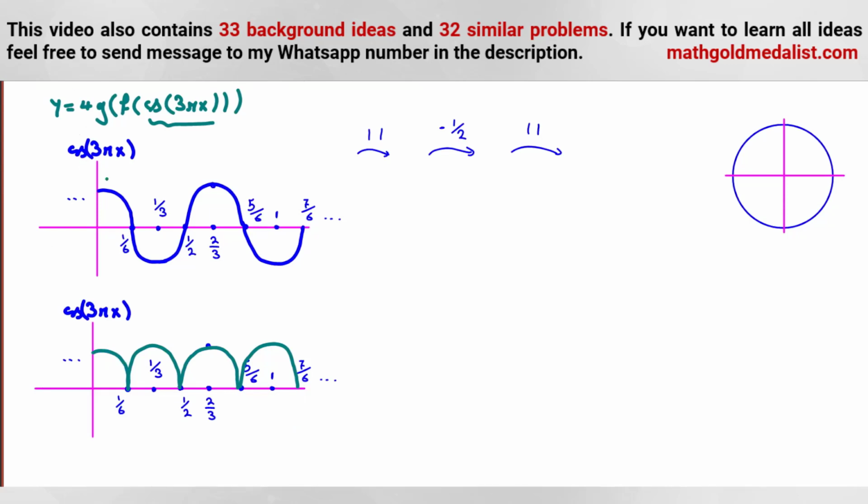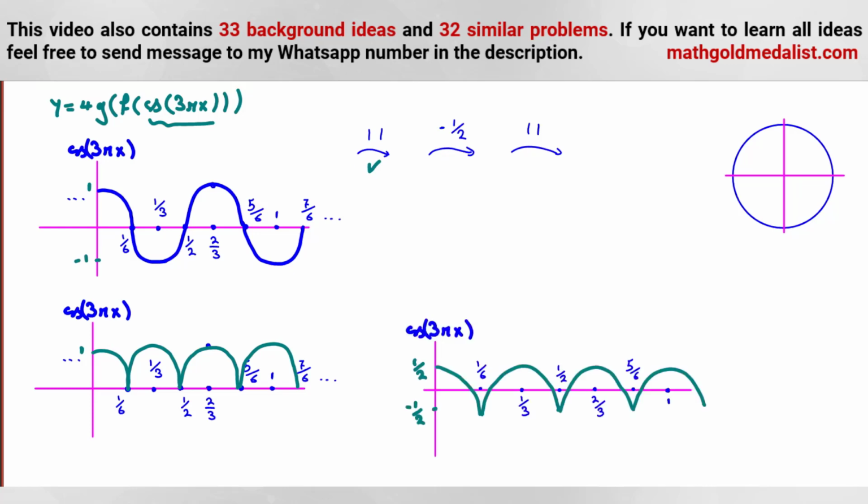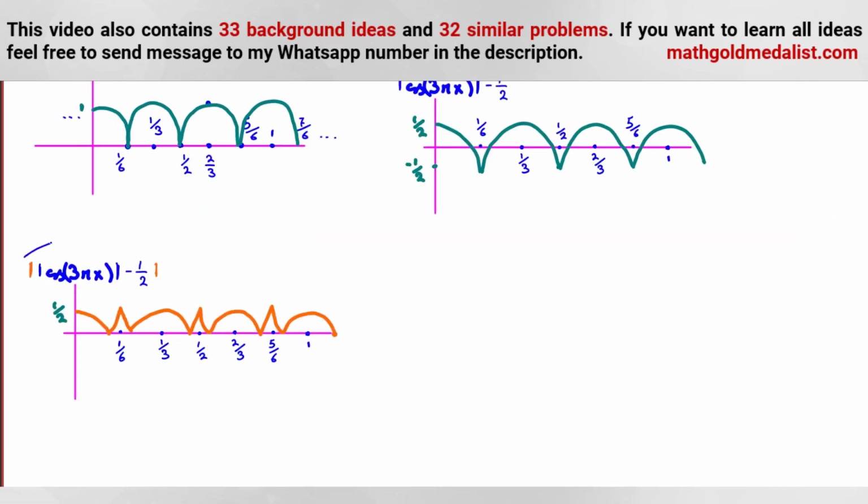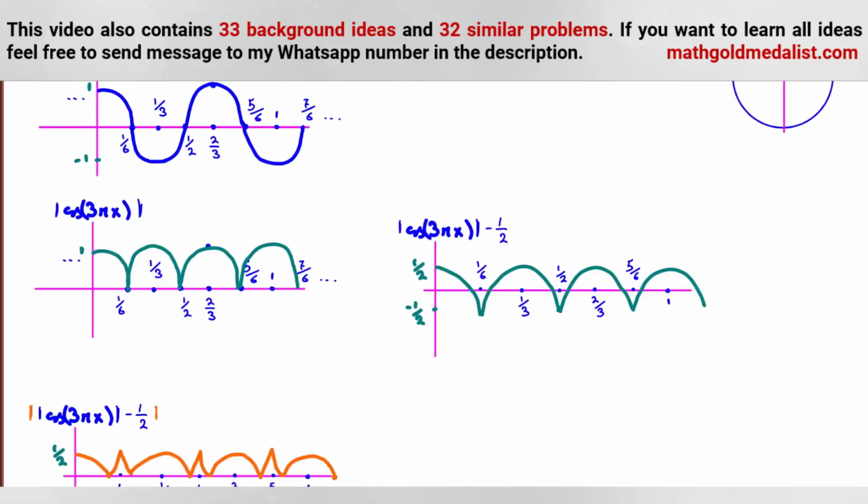And here it is 1 and it is negative 1, so it is 1. So this part, now let's consider negative 1/2. If we consider negative 1/2, so it is absolute value negative 1/2. We have a figure like this. Now we should consider again the absolute value. Okay, if you take the absolute value, it will be this part. Okay, and the maximum is 1/2, the range is from 0 to 1/2, and we have these things.